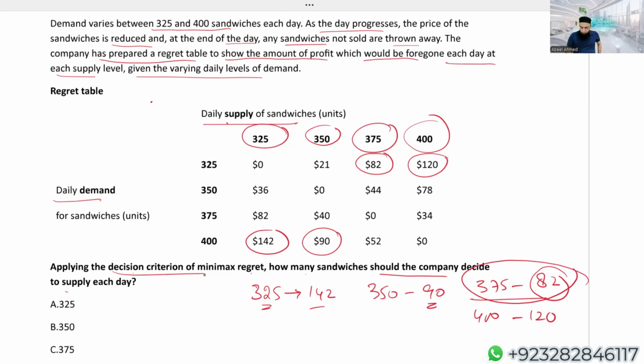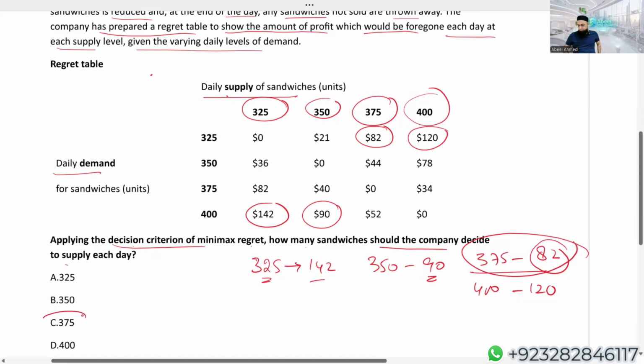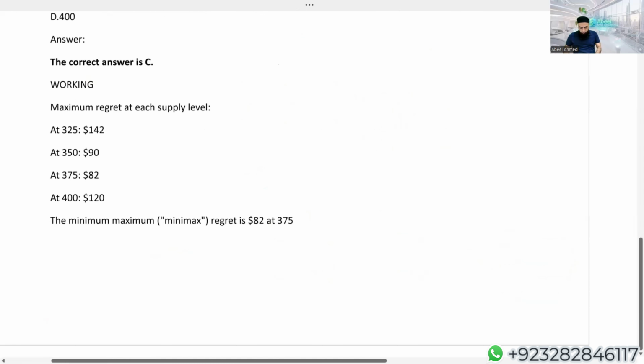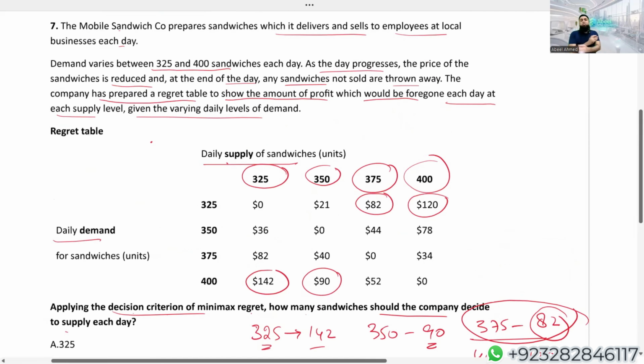Applying the decision criterion of Minimax Regret, how many sandwiches should the company supply? They should supply 375. Let's see what the study hub people have done. They have also done more or less the same thing we have decided. So students, what we did was first take out the maximum regret values at each supply level, and then choose where we have the minimum regret. That is when the supply level is 375, your regret is going to be minimum.